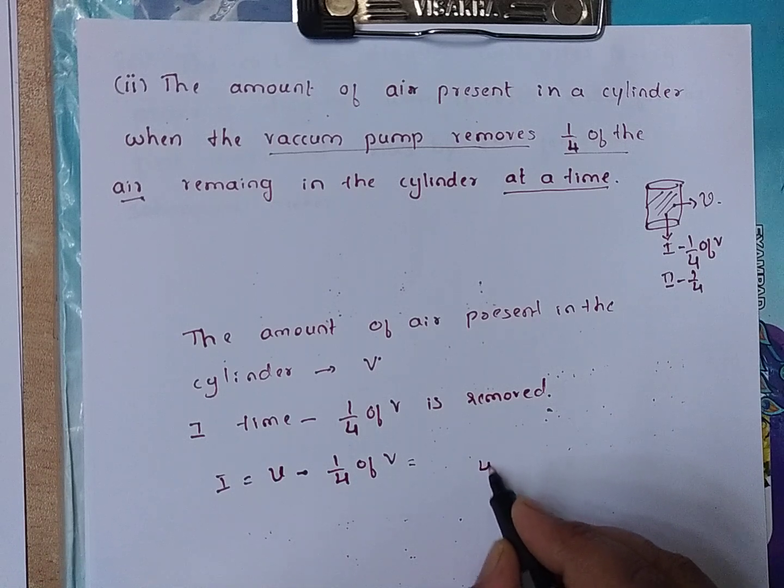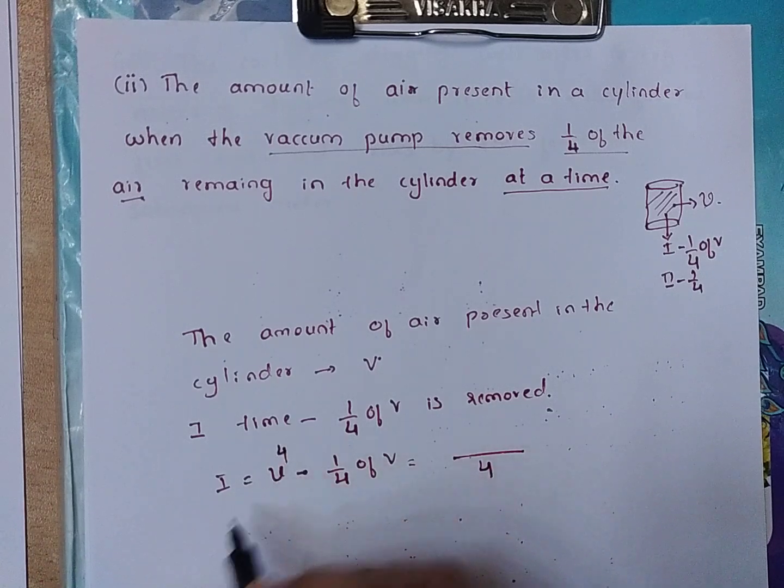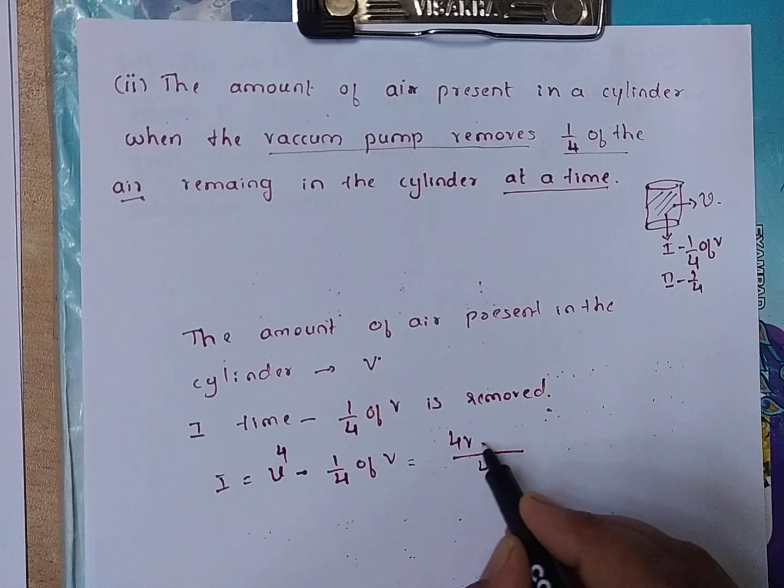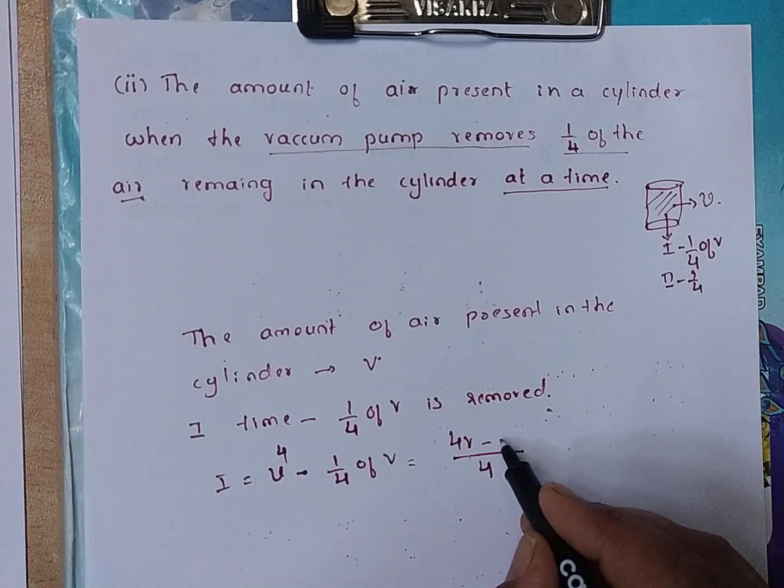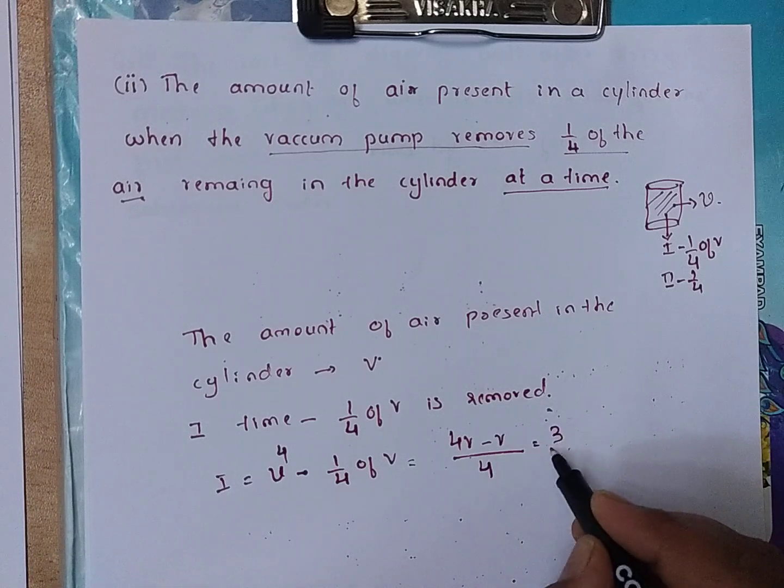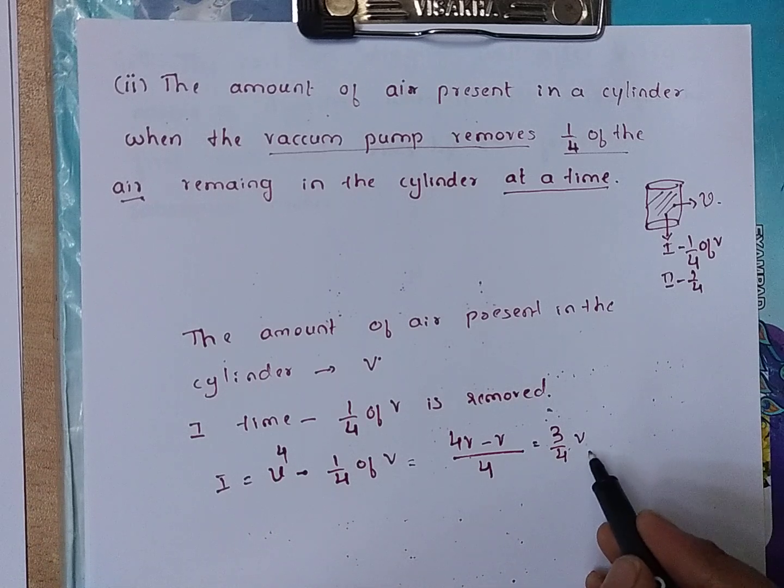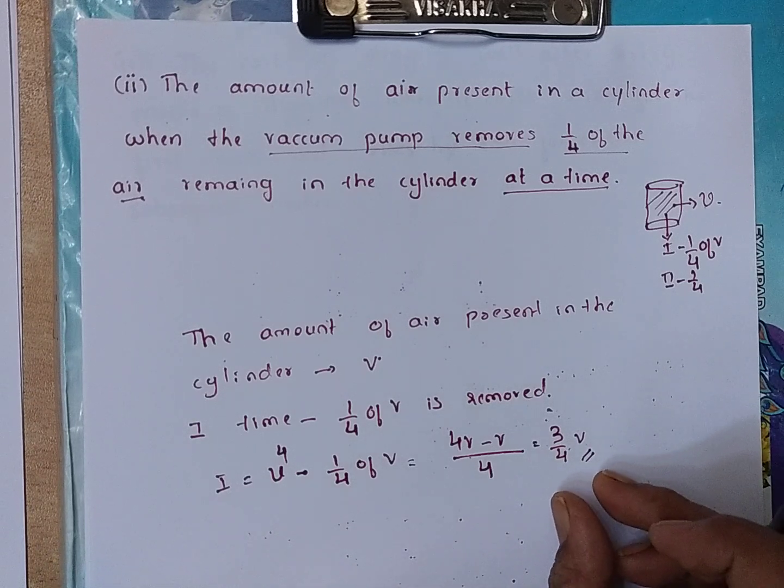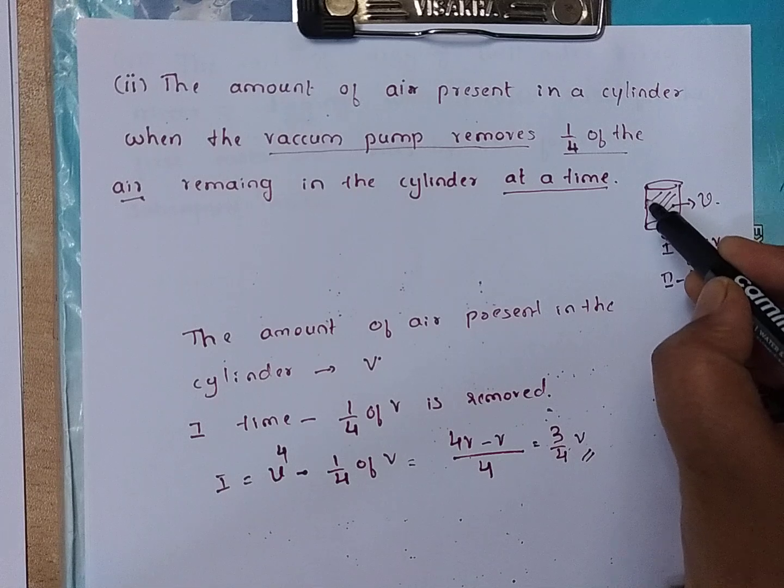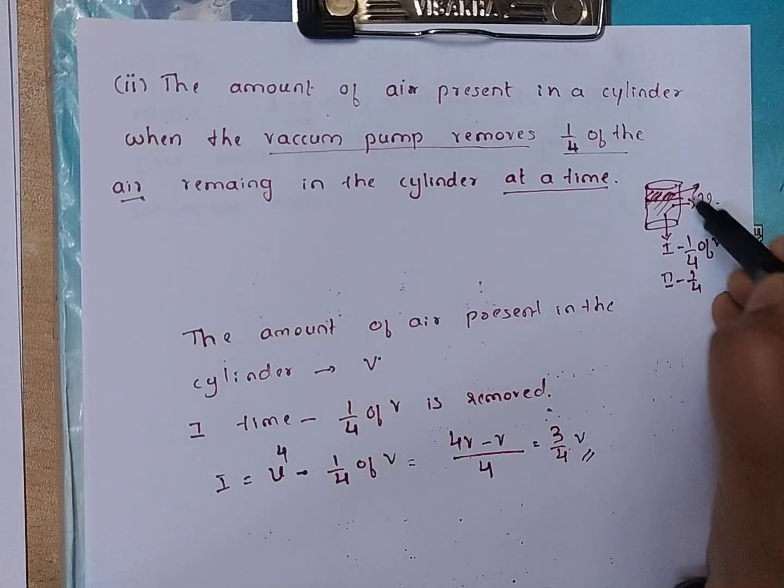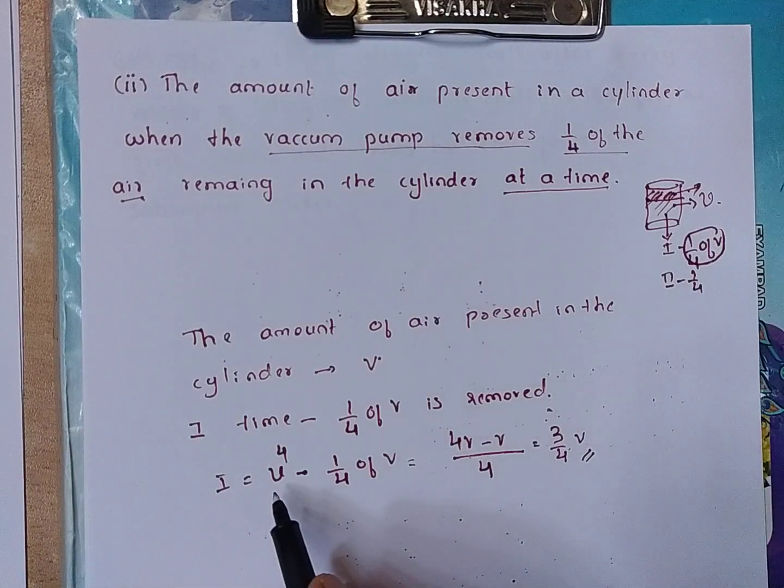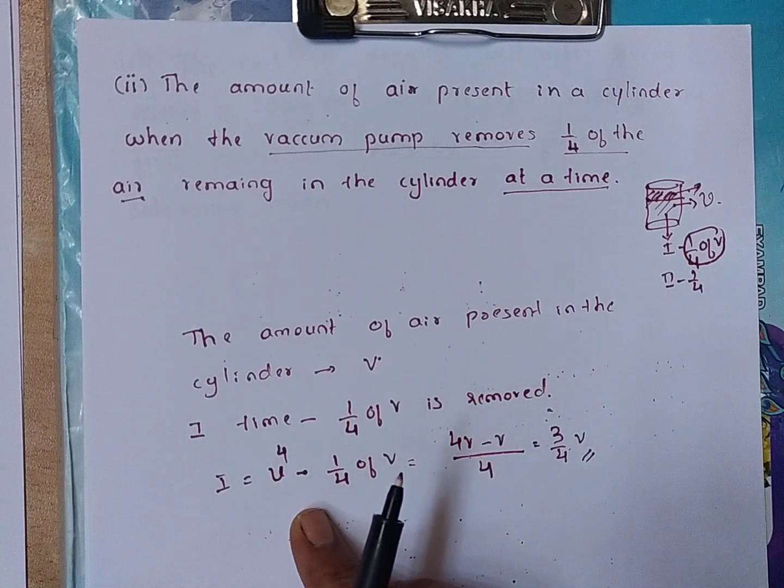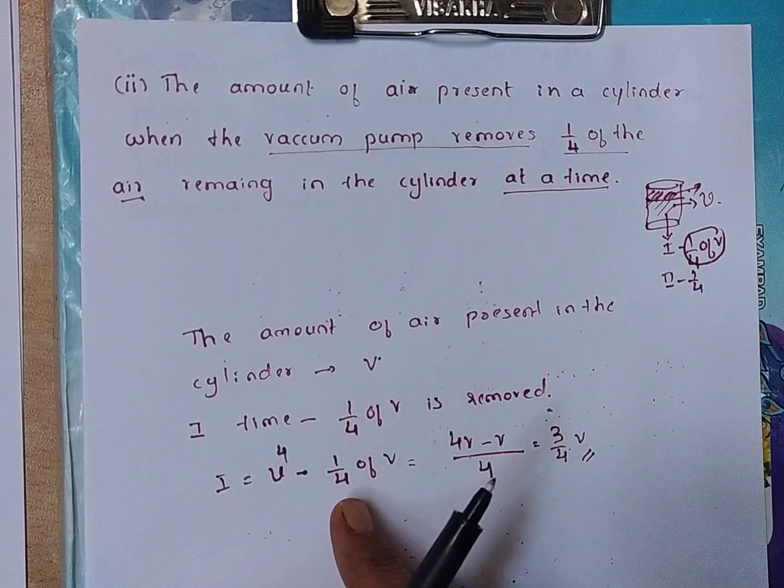4 is the LCM. Take 4: 4V minus 1/4 of V means V by 4, that is V. That is 3/4 V. What is this? 3/4 V is the remaining air. It means this much is removed. How much is removed? 1/4 of V is removed from V, the total volume of the air.